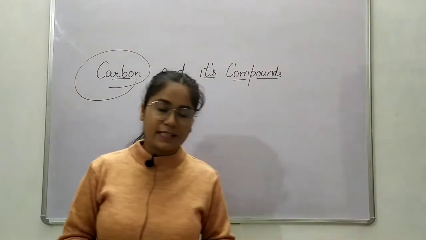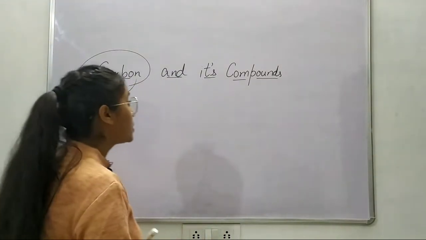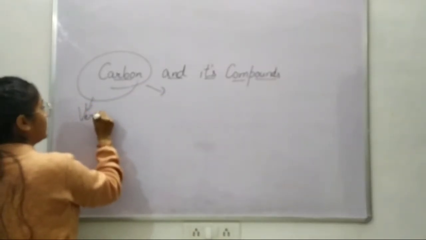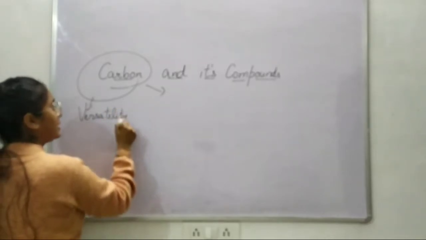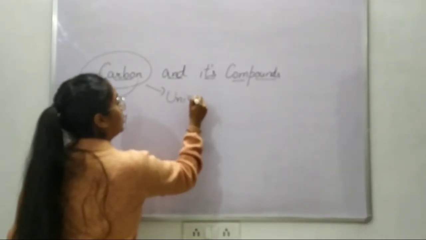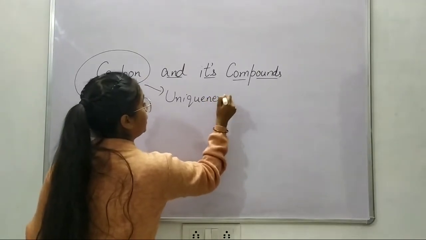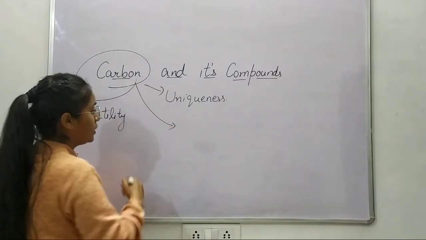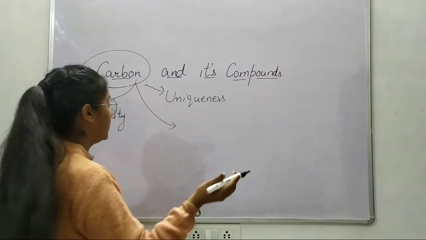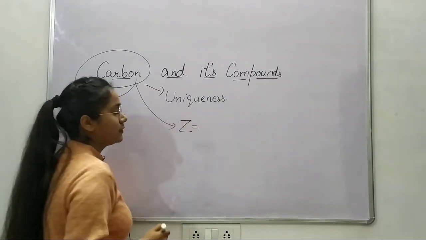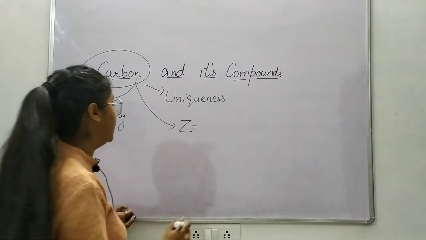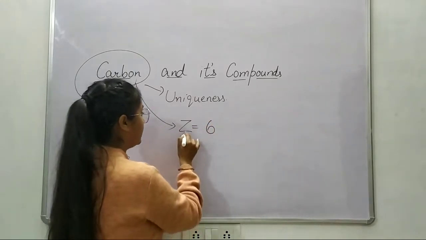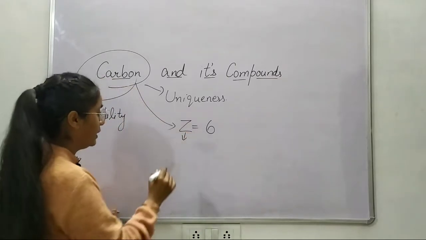Now my dear students, let's talk about why carbon is so unique. Before, we studied its versatility; now we will consider its uniqueness. Okay, so talking about carbon, what is the atomic number of carbon? You would have studied it in class 9. Atomic number of carbon is 6. Now what does the atomic number mean?